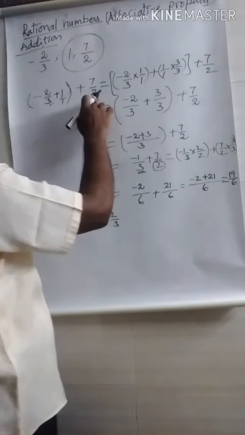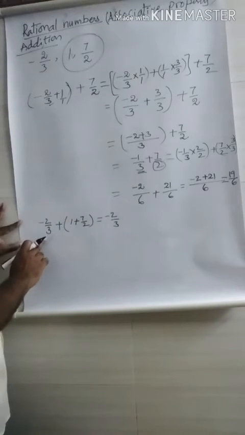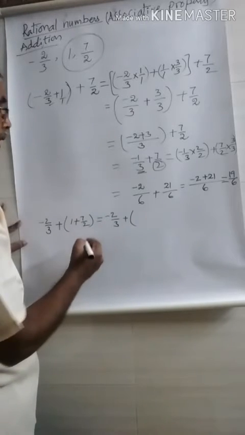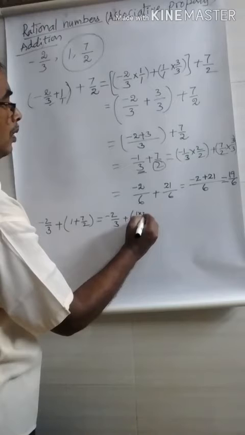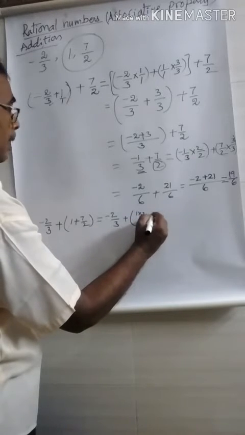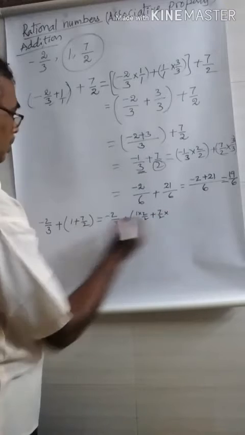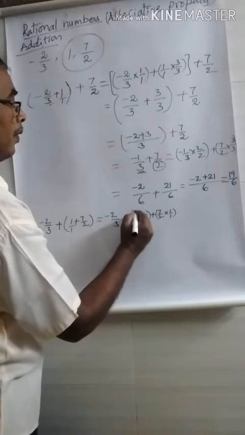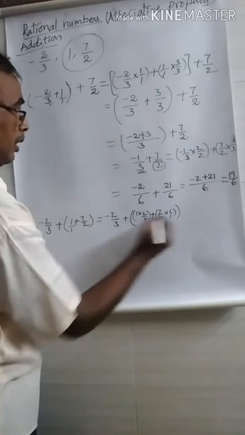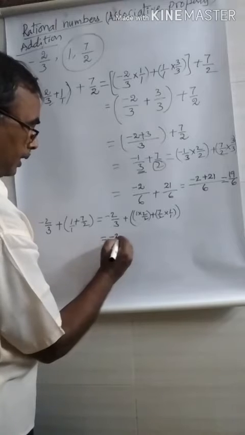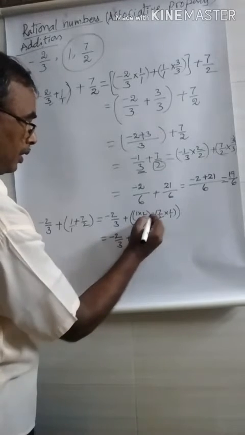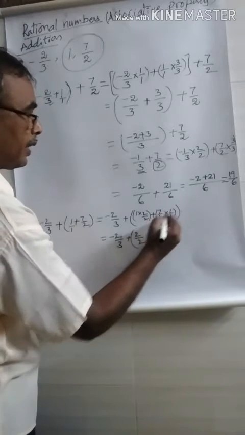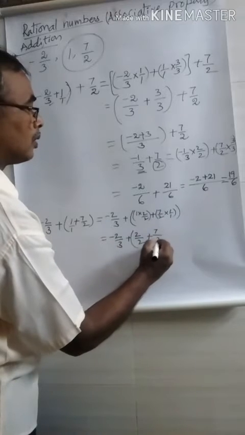Equating the denominator, 1 into 2 by 2 plus 7 by 2 into 1, 1. Then what you get? Minus 2 by 3 plus 1 into 2, 2, 2 by 2 plus 7 into 1, 7, 2 into 1, 2.